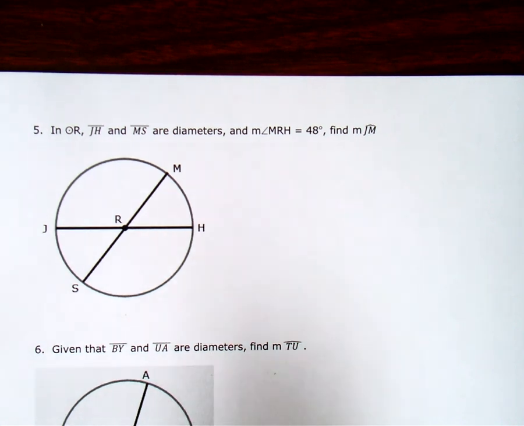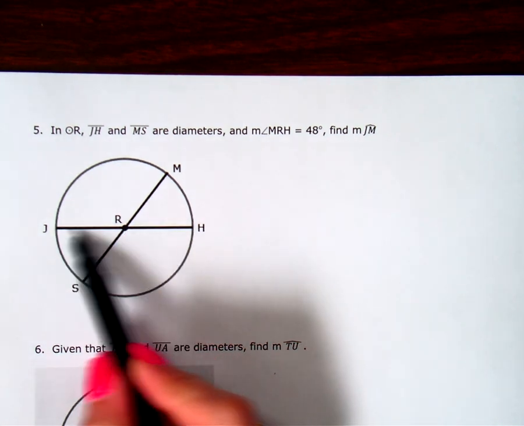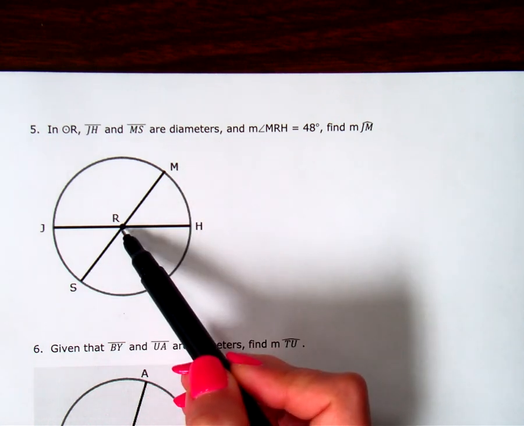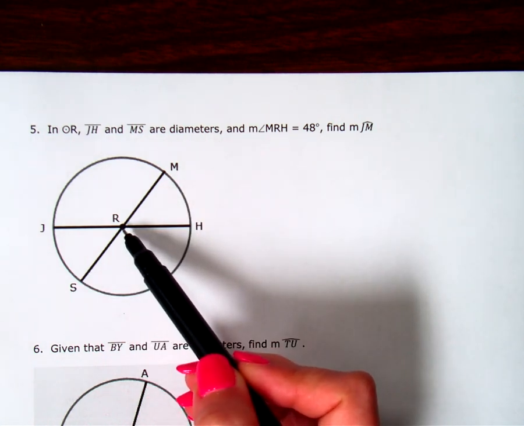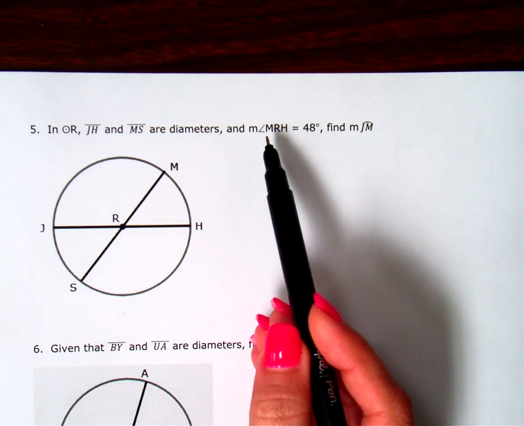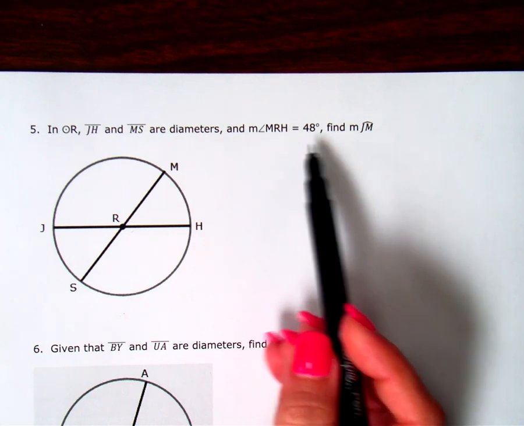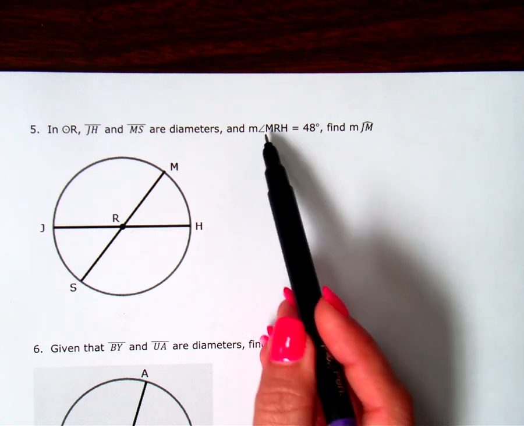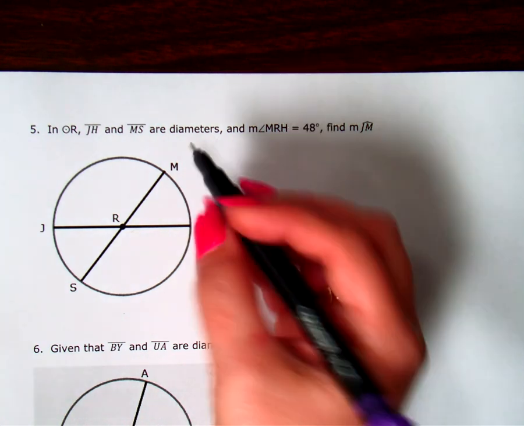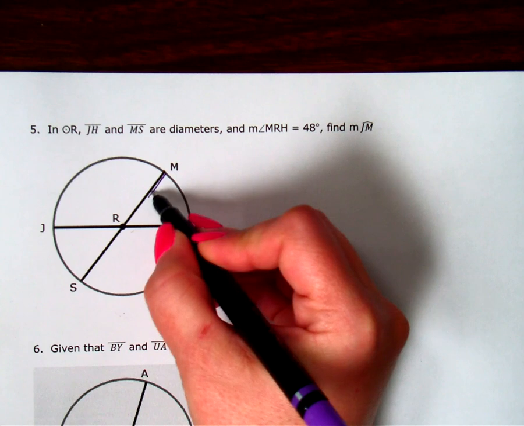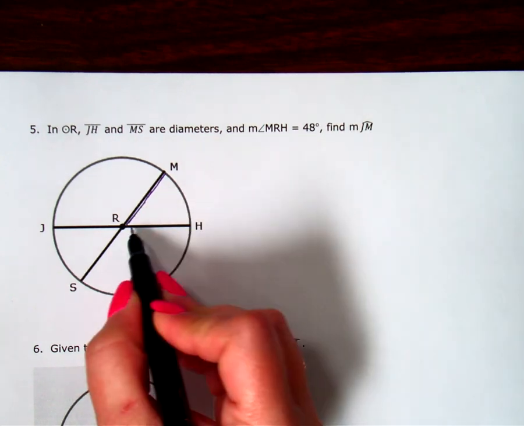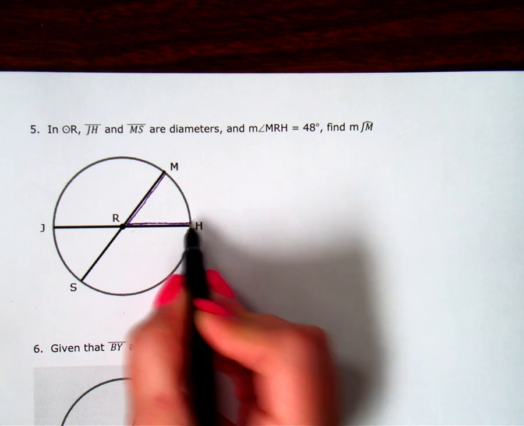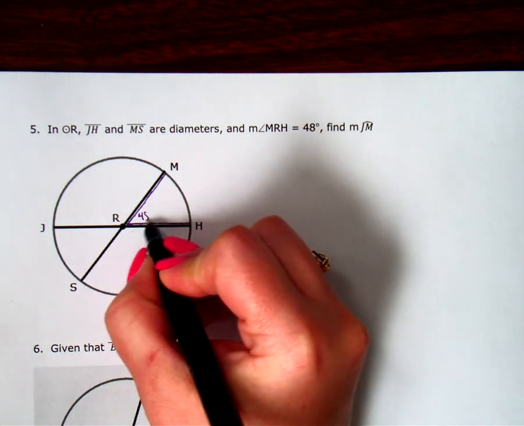Number 5, in circle R, JH and MS are diameters. So I know they are definitely going through the center, R. The measure of angle MRH is 48 degrees. Find the measure of arc JM. So this angle here is 48 degrees.